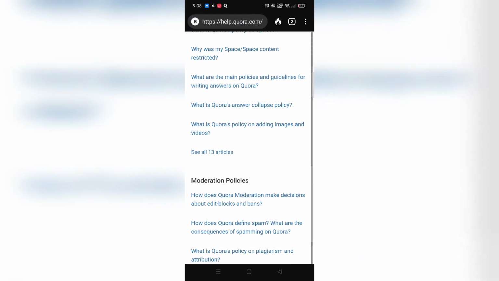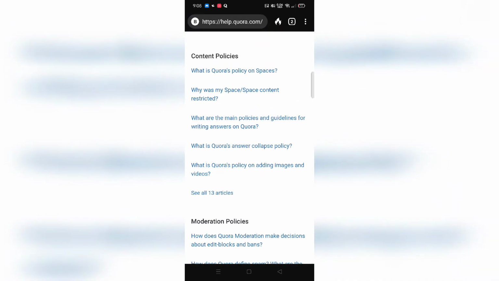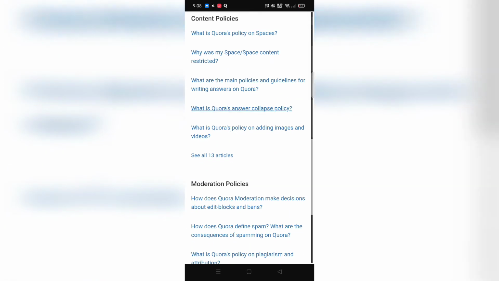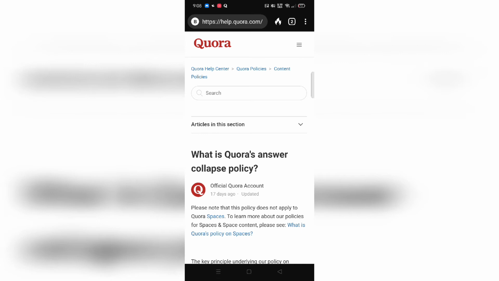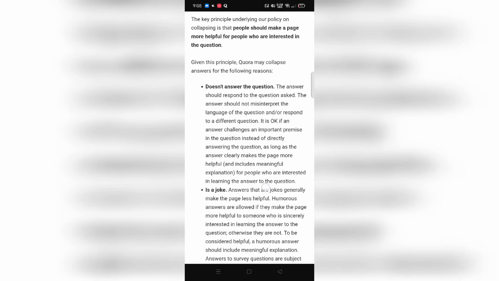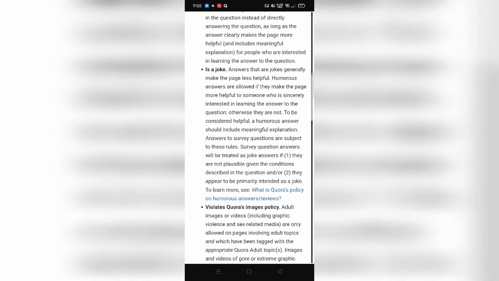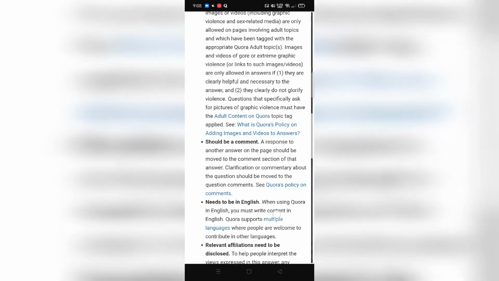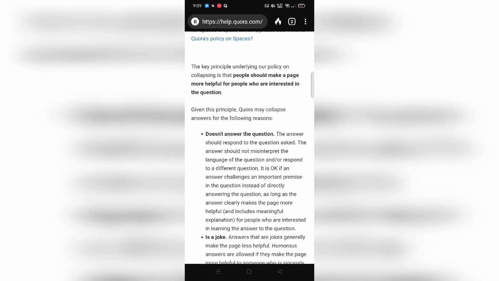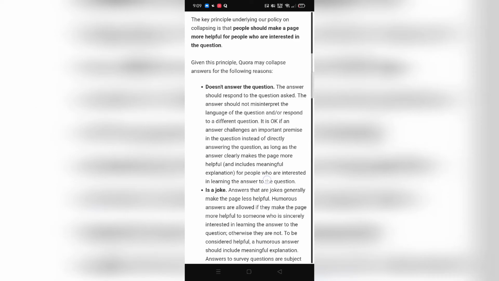Now in terms of answers, if you want to check why your answer got deleted for a specific reason, I would suggest going under the content policies and checking Quora's answer collapse policy. What I understand is that these reasons given over here are things like: doesn't answer the question, is a joke, violates Quora's image policy, comment needs to be in English. All these are the reasons that come into the picture when you report a particular answer that you do not find genuine enough, using the report option that Quora gives you.